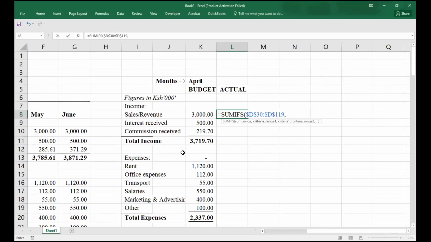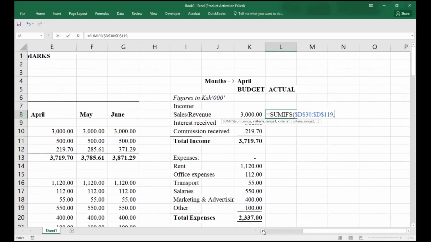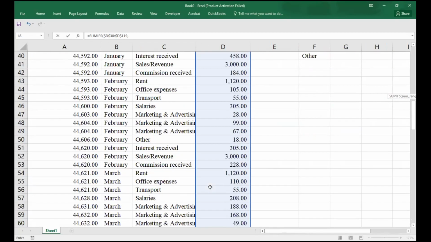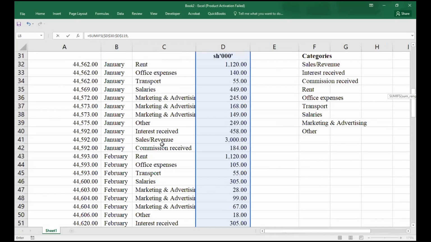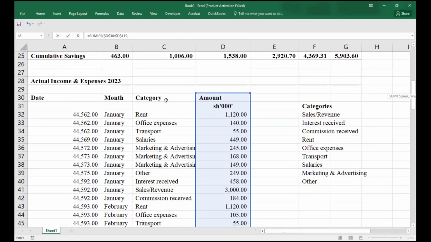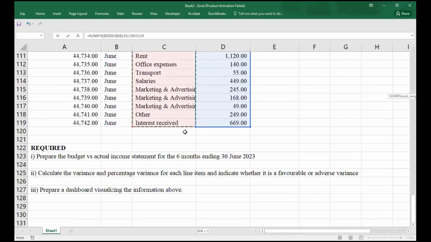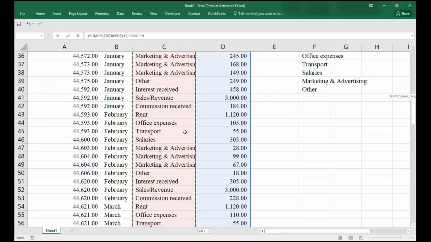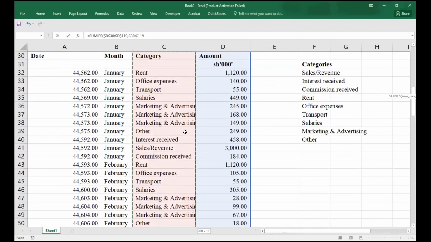Our criteria range. First of all, we want to select our sales revenue. Where is it located in this range of ours? It is located under category. So I'm going to select that category, Control Shift down, so that I have the categories where our sales revenues are located.